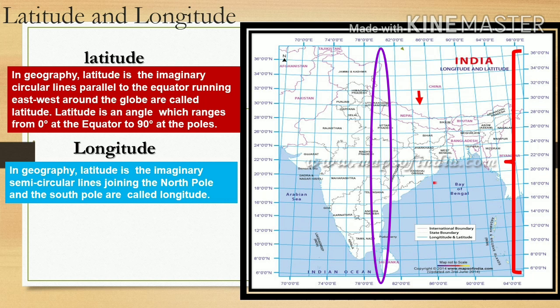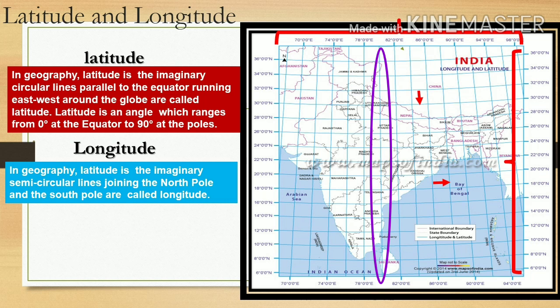It will start from North Pole and it will join only in the South Pole. We can see the map. Look at the map and see the arrow mark. This line is known as longitude line.